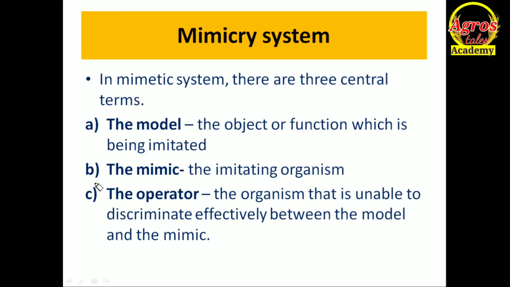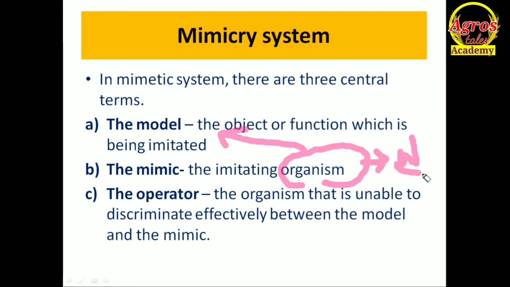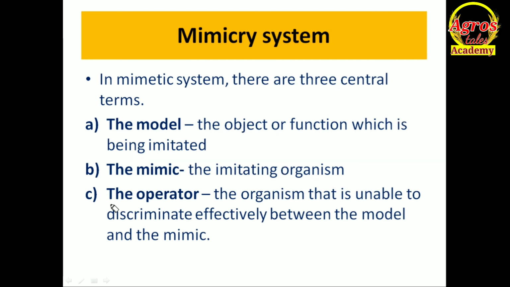Next, the second point, there is mimic, the imitating organism. The organism which is imitating the characteristic or object or function of the model is known as mimic. In crop weed association, mimic will be weed because weed is imitating the function or morphological characteristic of crop for its existence. That's why mimic is our weed.